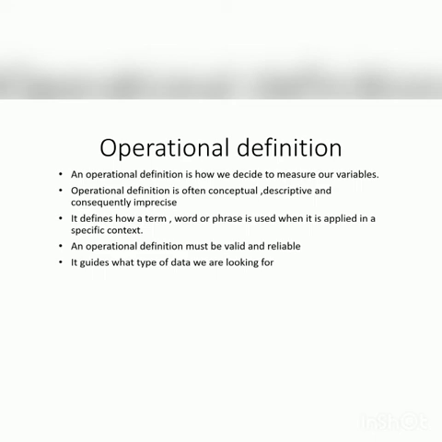I can define happiness as singing or dancing, and some other people may define happiness as other things. So it is not a definition given in the dictionary, but it is something we define through our mindset, through how we understand that particular term. That's called operational definition.